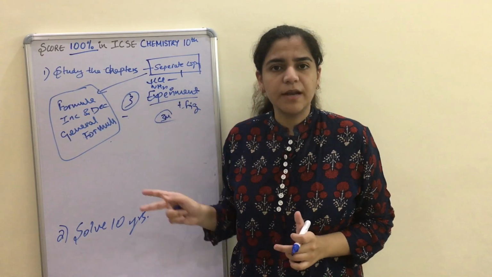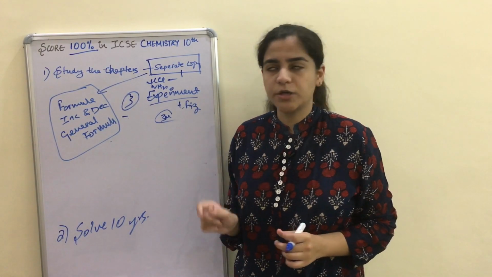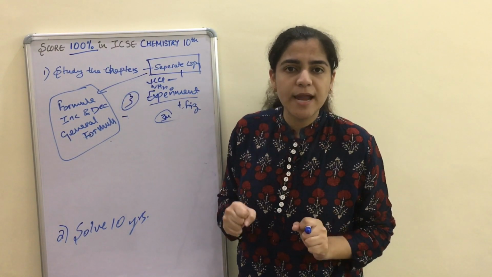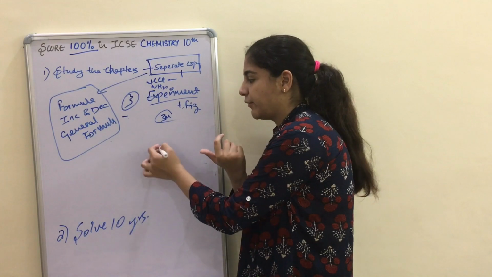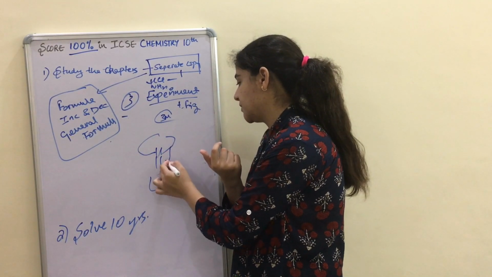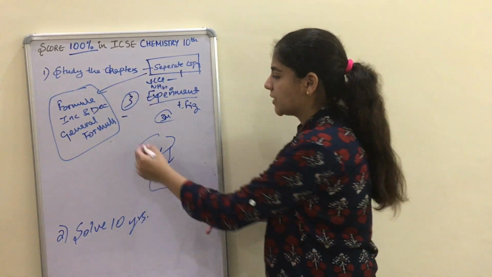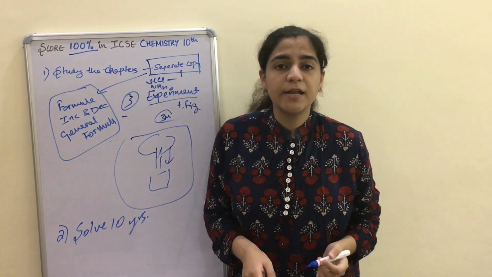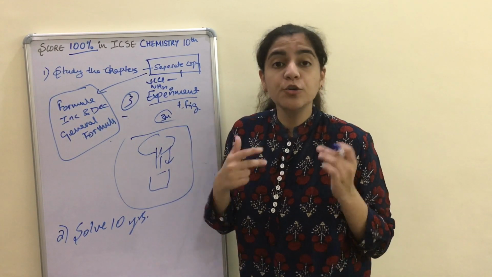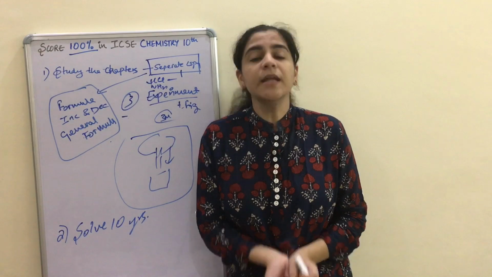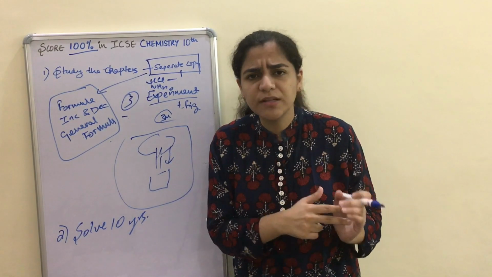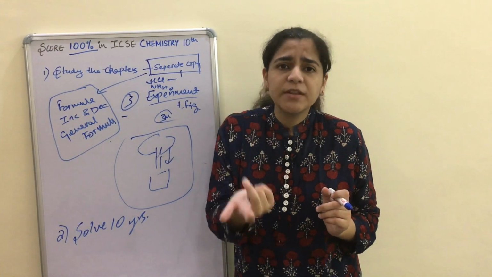Okay, experiments are important because they can be asked in a 4-mark question. You have to make sure that you memorize the figures and the diagrams given in the book. For example, if you are given a fountain experiment, this is the fountain experiment and this is your flask and this is your dipper. So the board can ask you, this is the diagram, and tell us which experiment this is showing and what was the aim of this experiment. You won't be able to answer if you don't know the figure. That's why I'm asking you, you have to memorize a few parts of the experiment. There is no other way that you can understand. Everything cannot be understood.